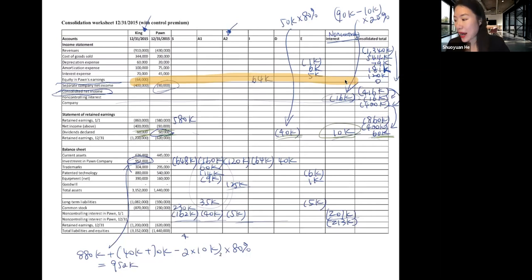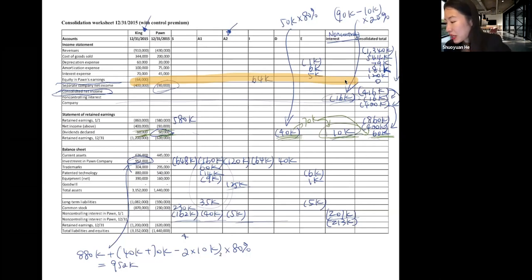Or another way to look at this is you take 60 plus 50, and then you minus 40, so that will give you 70,000. And this 70,000 is divided between controlling and non-controlling interest. Because controlling interest already gets 10,000, the non-controlling interest gets 60,000. So those are the two ways to look at this.